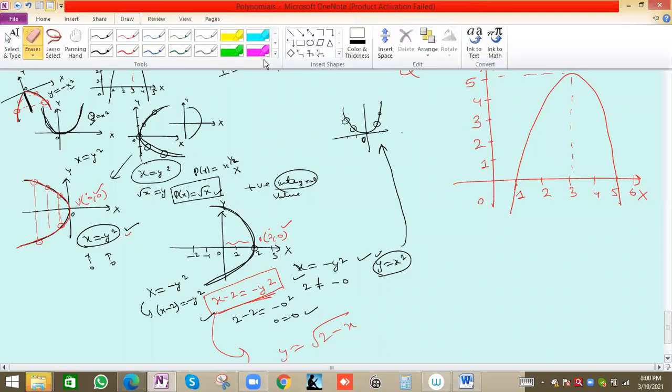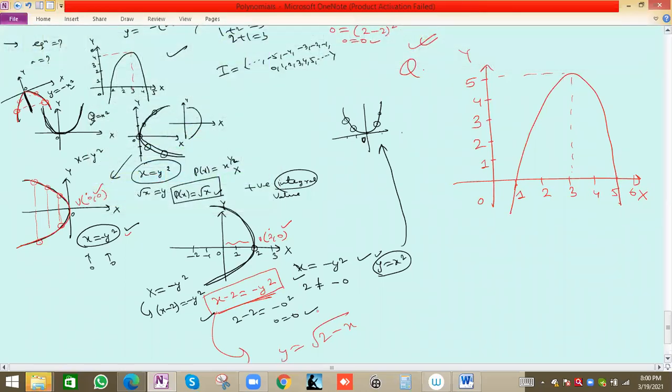Only we can write the equation for this graph, and only the equation is required, because that will not be the standard polynomial equation of degree 2, ax square plus bx plus c type. This is basically 2 minus x under root. That's why a is not required. Just we can write the equation.